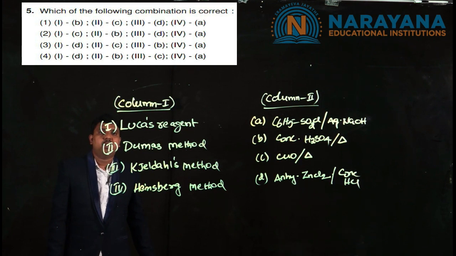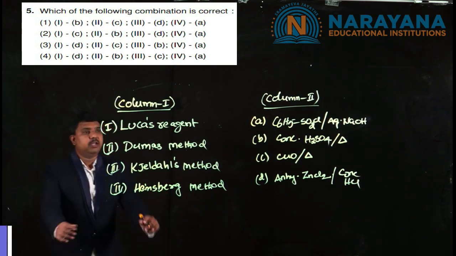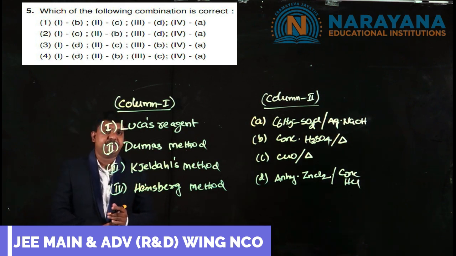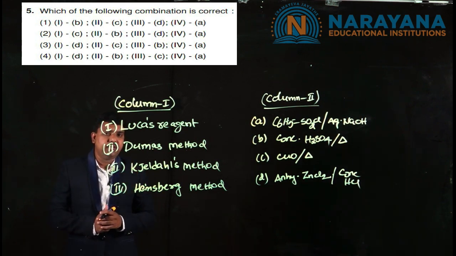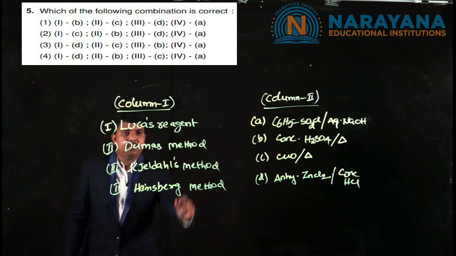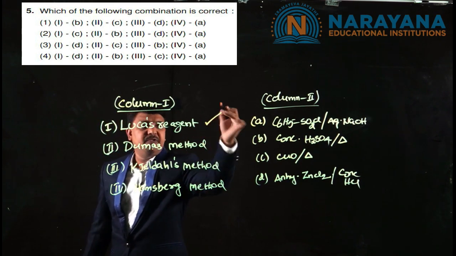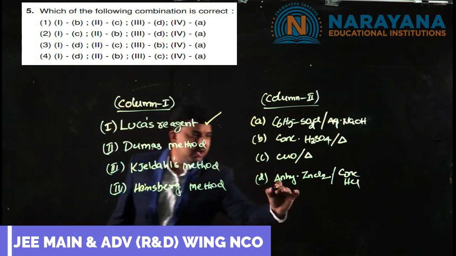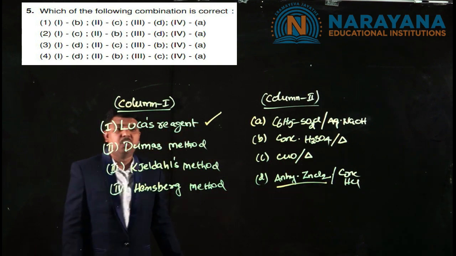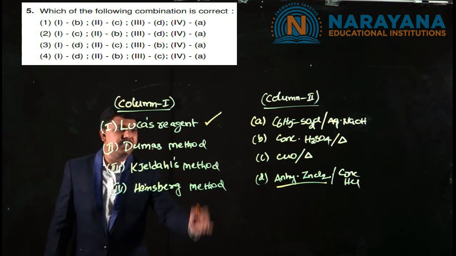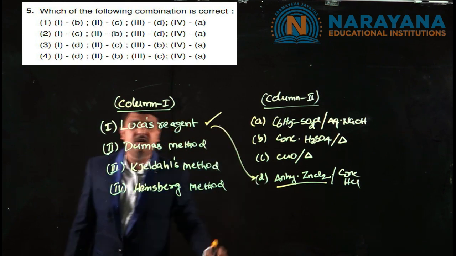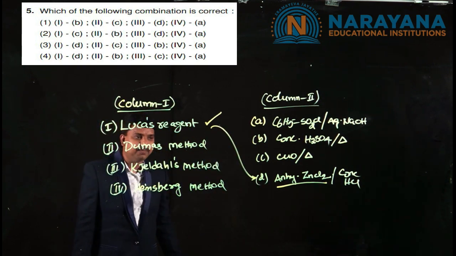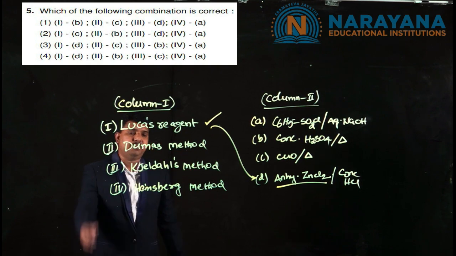It is also a matching question. Here in column 1 some reagents and methods are mentioned, and in column 2 the corresponding reagents are given. Lucas reagent is best for distinguishing between primary, secondary and tertiary alcohol, where we make use of anhydrous zinc chloride. So for Lucas reagent, the correct match is anhydrous zinc chloride, where the alcohol turns to alkyl halide. Dumas method, in